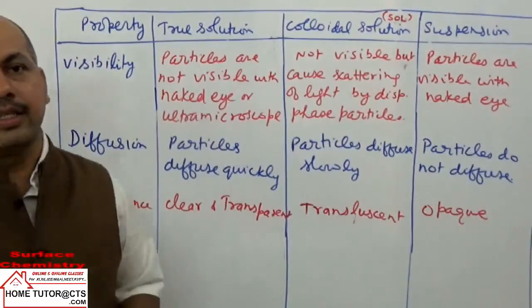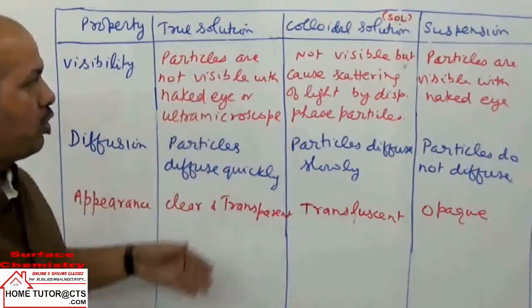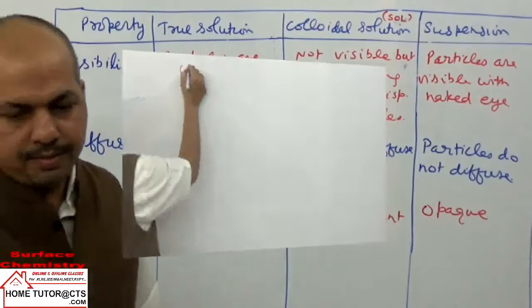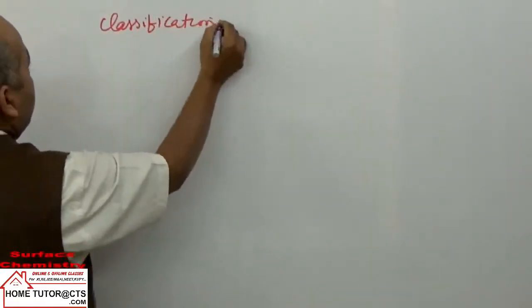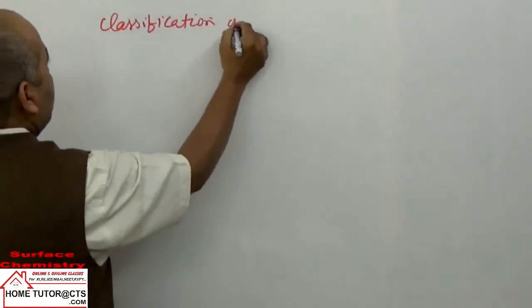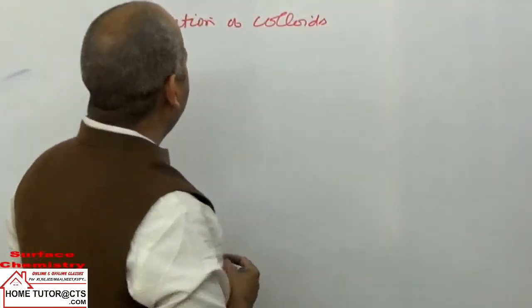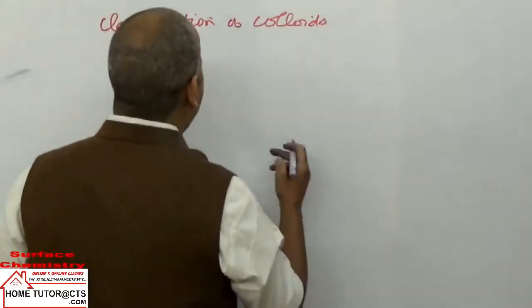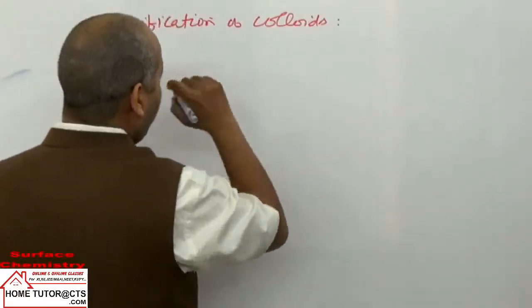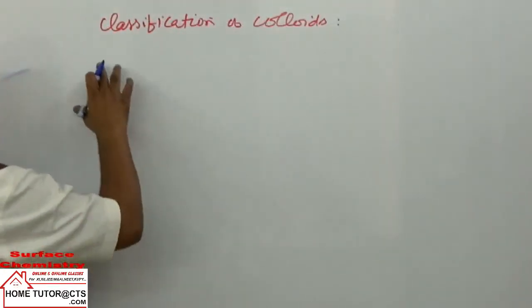Now next is the topic classification of colloids. We can take different methods of classification, depending on some properties. Classification of colloids can be taken by three methods.